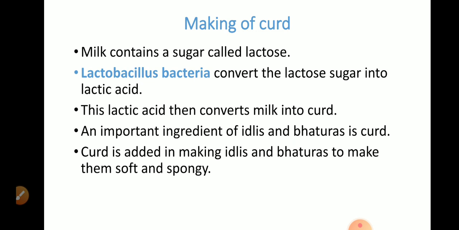The lactic acid then converts milk into curd. And who produces the lactic acid? Lactobacillus bacteria that convert lactose sugar into lactic acid. An important ingredient of idli and bhatura is curd. Curd is added in making idli and bhatura to make them soft and spongy.